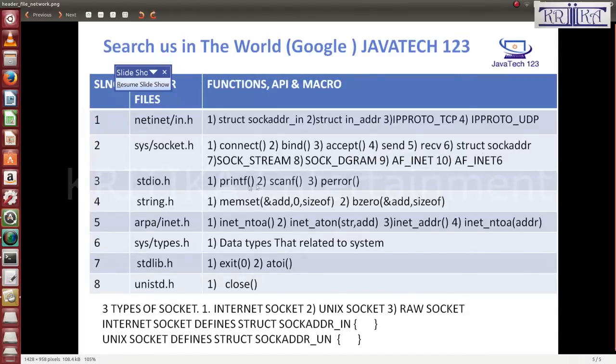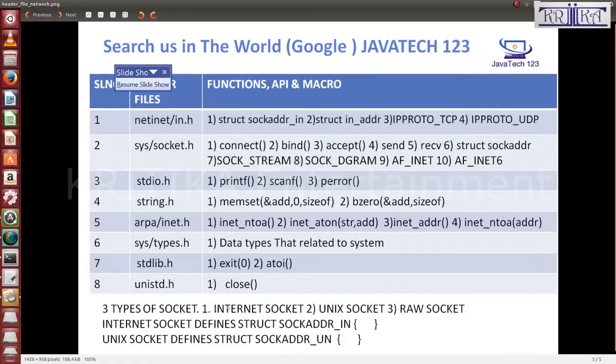stdio.h is for printf, scanf, error. Error means it displays your system defined error message. string.h will not be needed. arpa/inet.h is used to convert the IP addresses into dotted format or string format. sys/types.h provides the data types used in your system. stdlib.h has the exit function, and unistd.h is used to close the sockets.